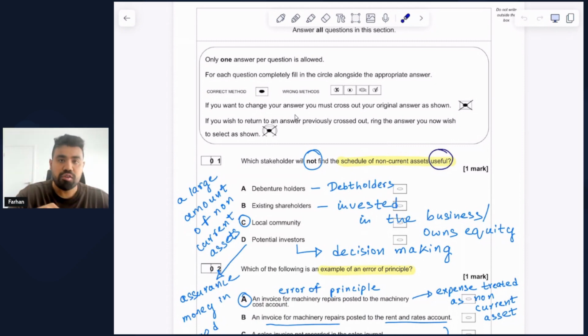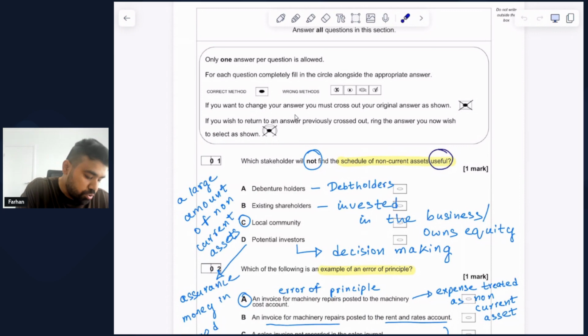Now, the debt holders will obviously lend money to the company based on how financially solvent a company is. And one best way to determine that is to look at the total amount of non-current assets that a business has at a given point in time.